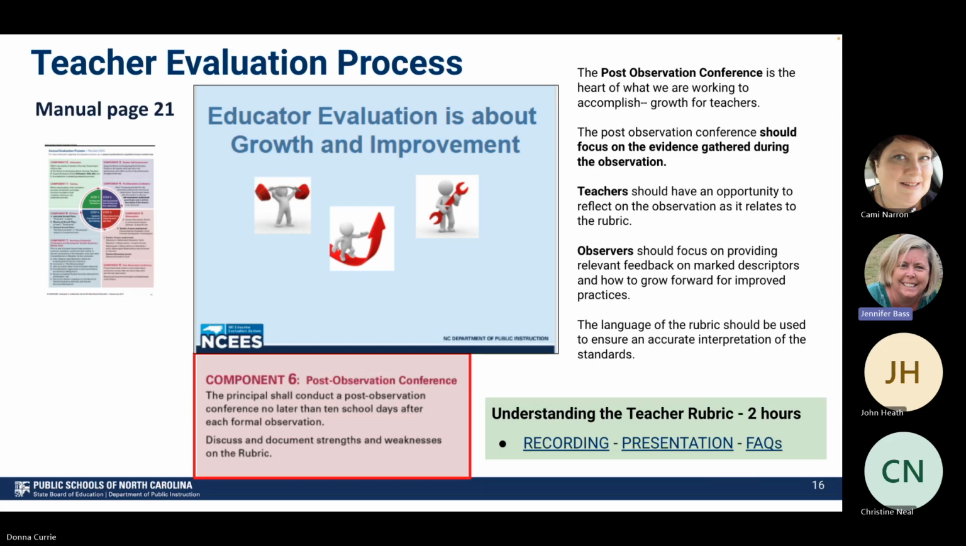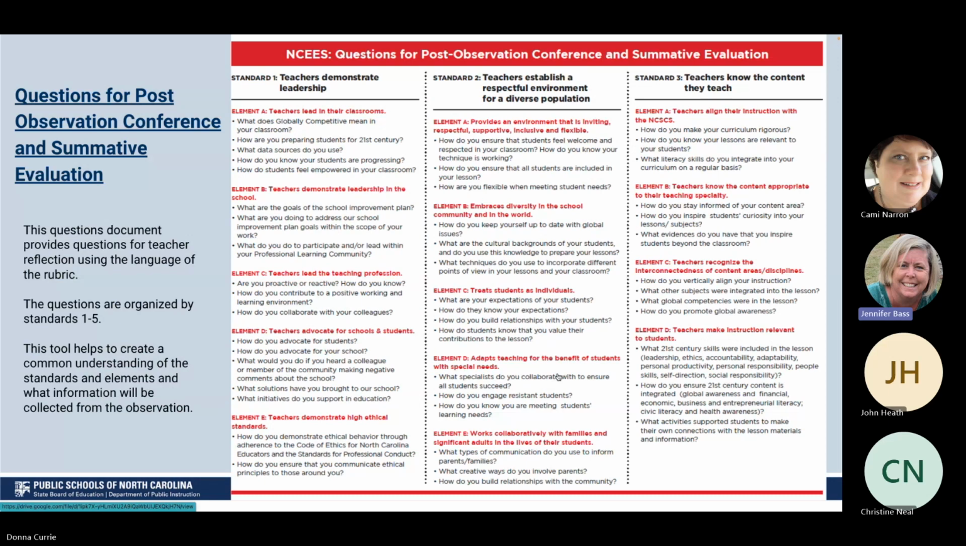Observers should focus on providing relevant feedback on the marked descriptors and how to grow forward for improved practices. The language of the rubric should always be used to ensure that we have an accurate interpretation of the standards themselves. Now, down at the bottom of this slide, we have a webinar if you are interested in going back and listening to that. It's called Understanding the Teacher Rubric. We have the recording and the presentation, and that's a great opportunity to better understand the rubric and the language itself. So please take advantage of listening to that.